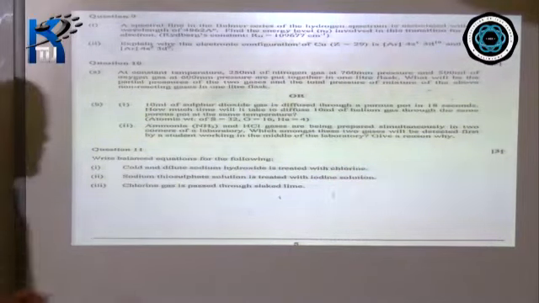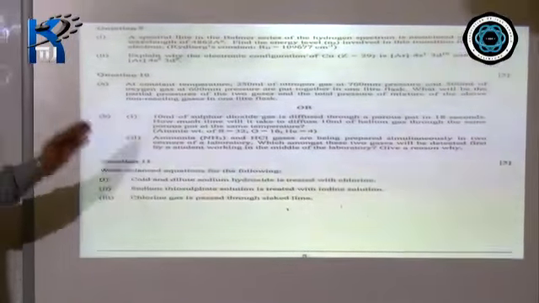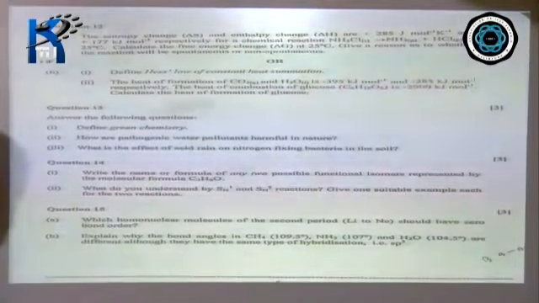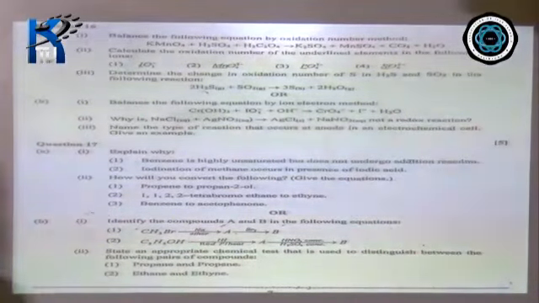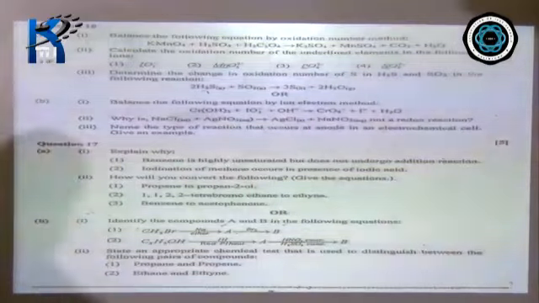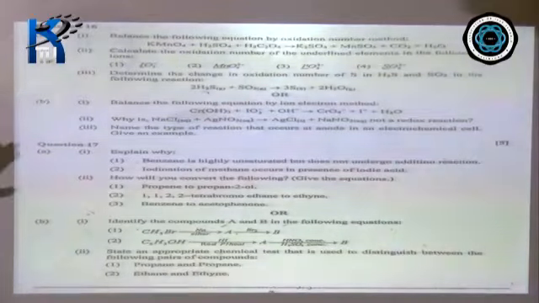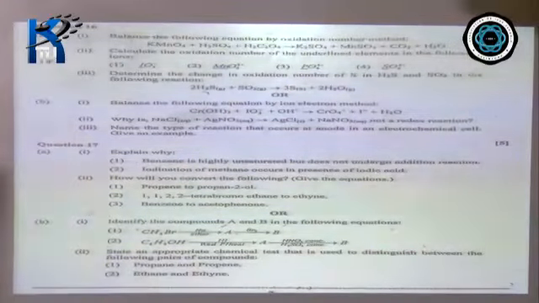And from question number 9 onwards, the marks given is 3, and here also you'll get internal choice. As you can see, question number 12, 3 marks, question number 13, 3 marks, question number 14, 3 marks, question number 15 also 3 marks. Now from question number 16 onwards, the marks given for questions 16, 17 and 18 is 5. In these questions 16, 17, 18, you'll get a variety of questions from all the chapters, and you'll get internal choice for each question.